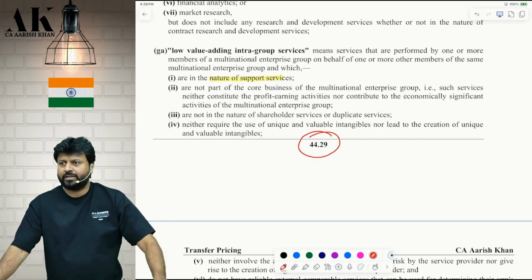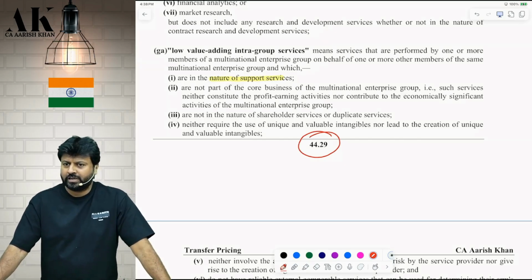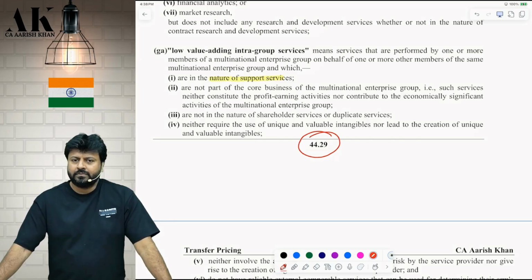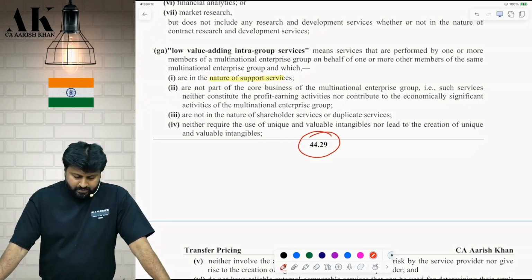Put a star mark over there. It is not defined anywhere in the law. What is shareholder services? It's a general term used in industry. Put a star mark towards shareholder services. Write down over there.